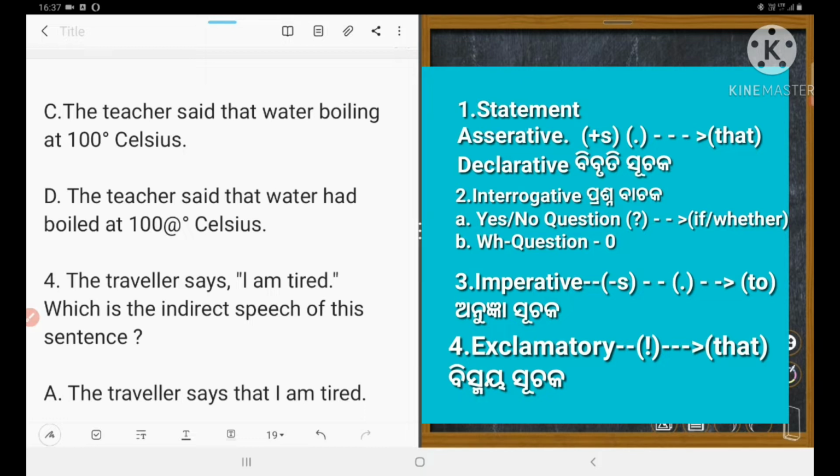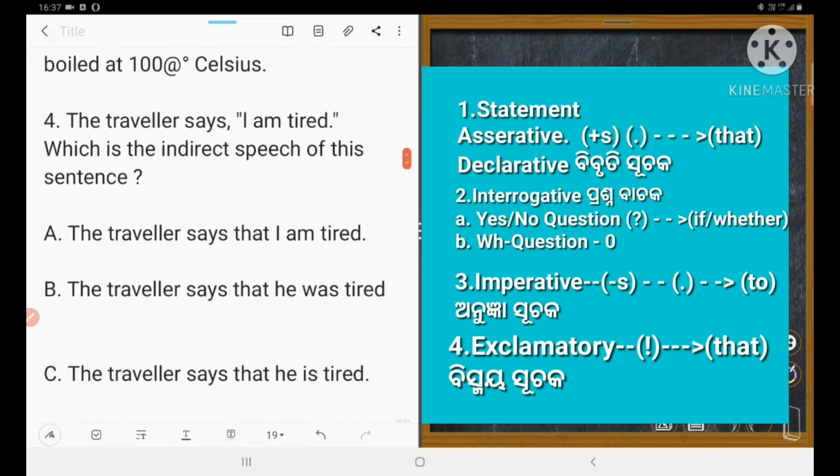Question number 4. The traveler says, present tense. The reporting verb is in present tense. So if the reporting verb is in present tense, the tense of the reported speech will not change. Could you understand? Other things will change.